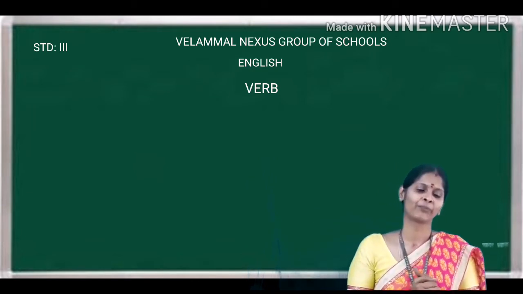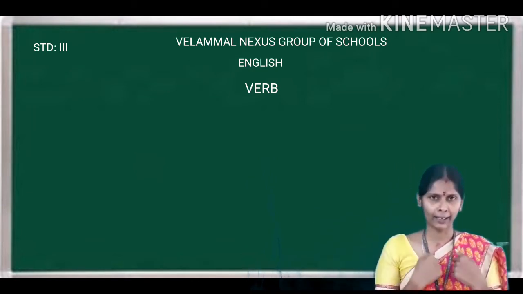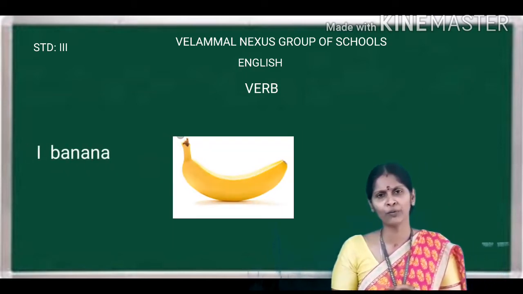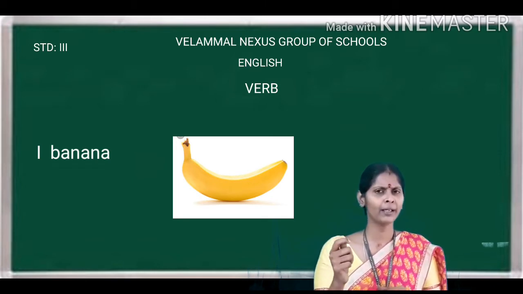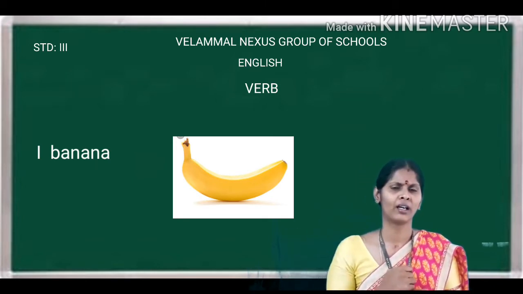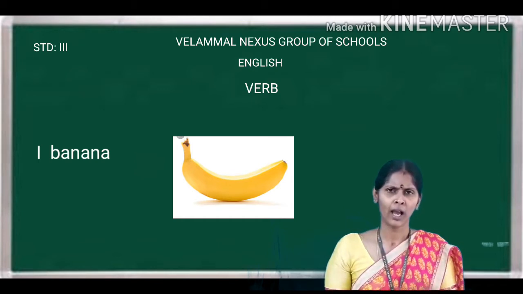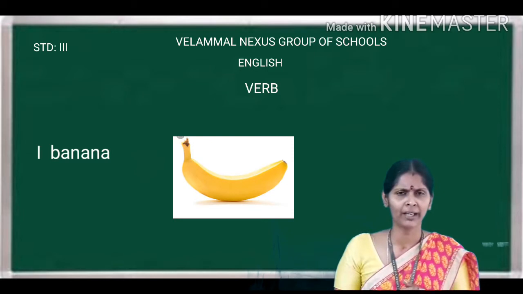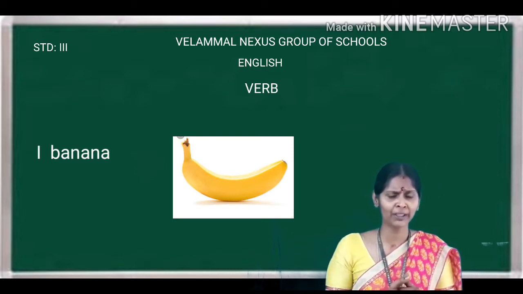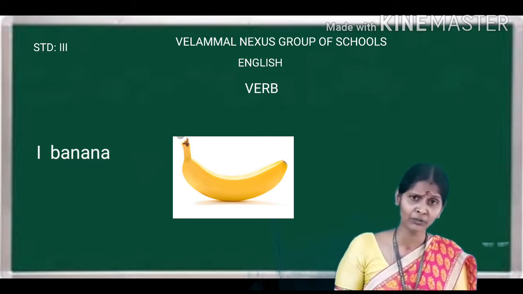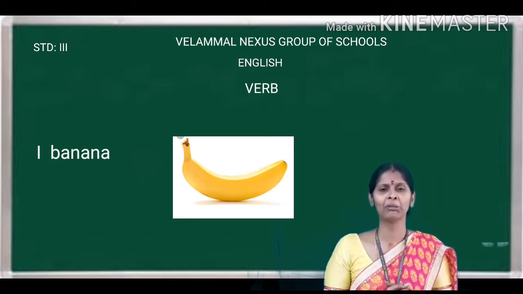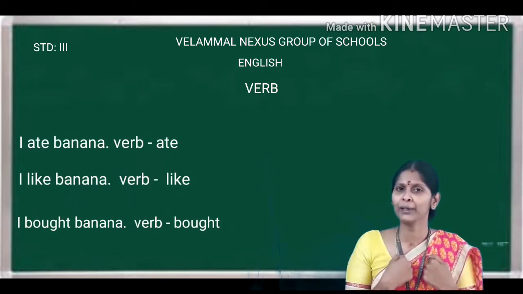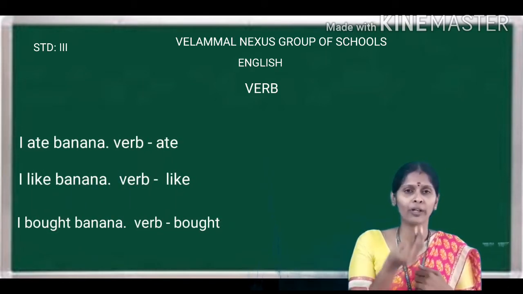Now, for example, I banana. Can you get the meaning of the full sentence? I banana. What does I banana mean? Am I a banana? No. So what am I doing with the banana? Is the sentence complete? Were you able to understand the meaning of the sentence? No. If I say, I ate banana, so what did I do? Ate. So what is ate?